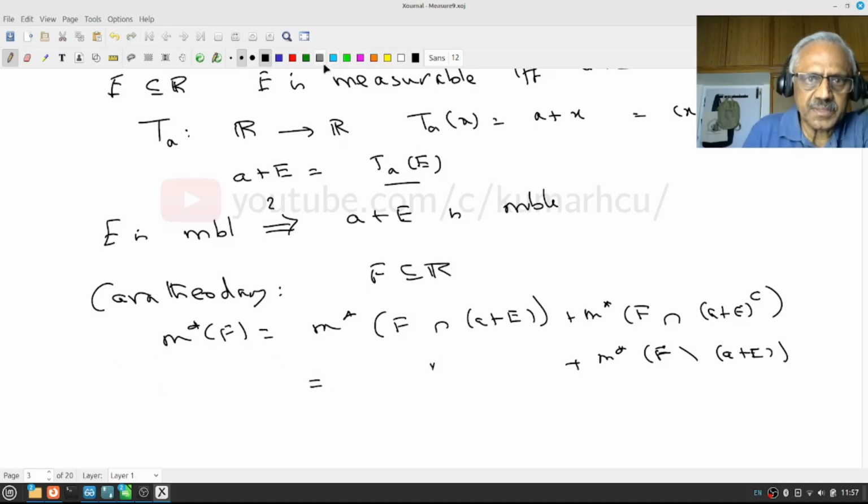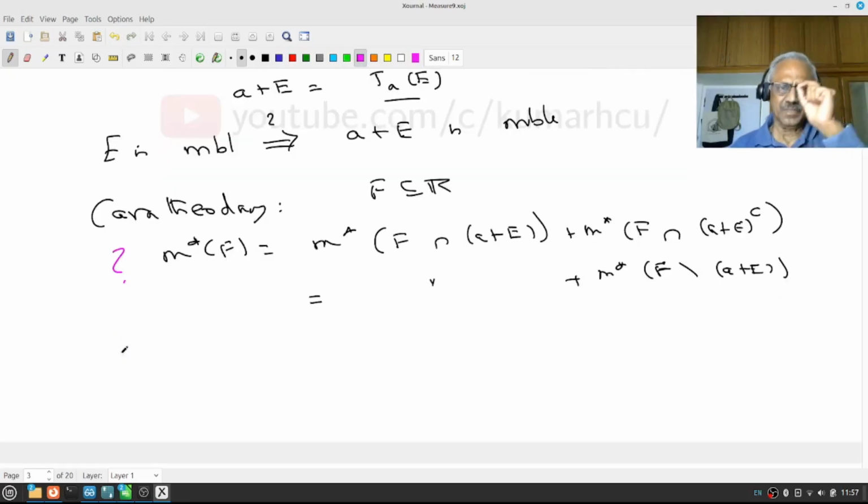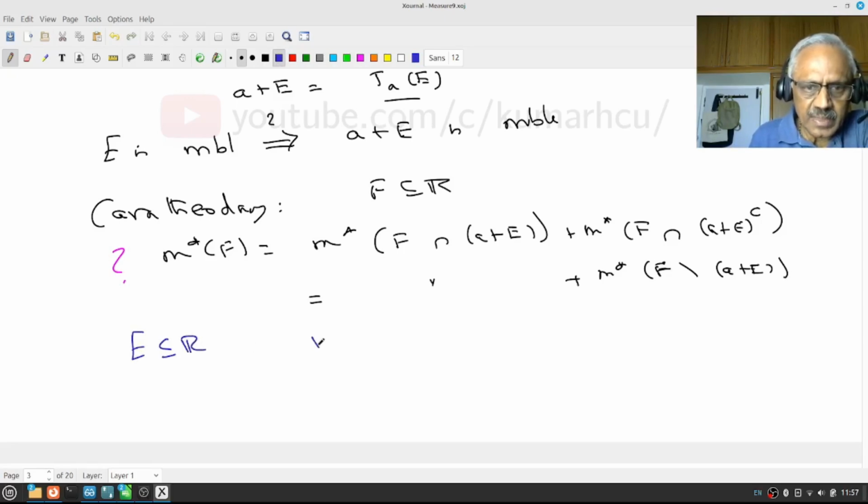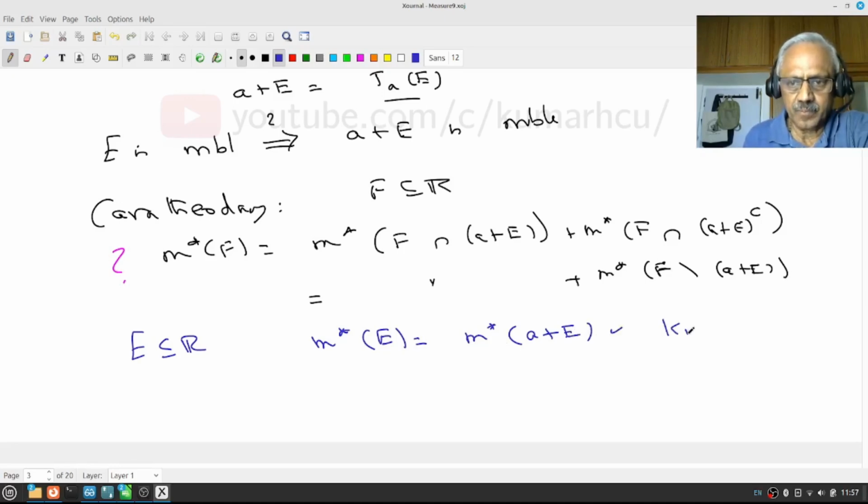This is what you have to check. What are the basic ideas we can think of? From our earlier knowledge, we know that if E is any subset of R, then the outer measure of E is the same as the outer measure of a plus E. This we know.